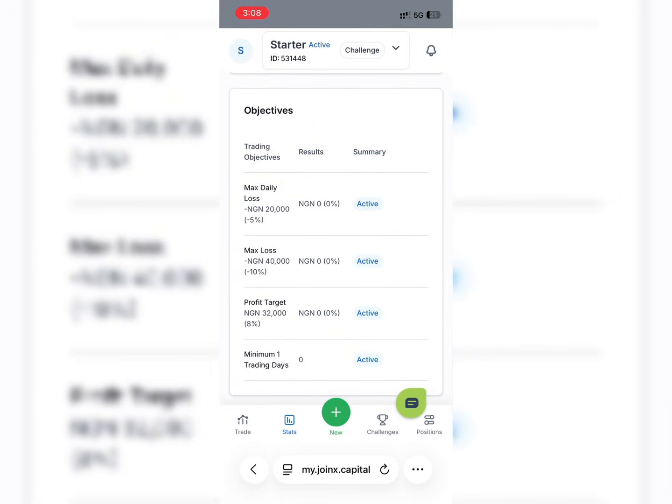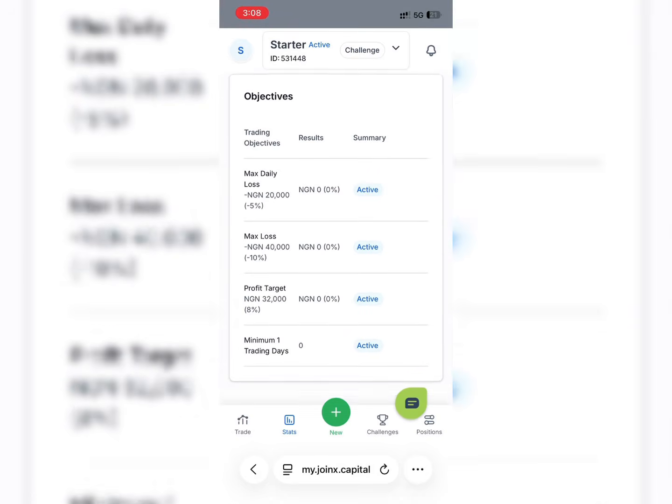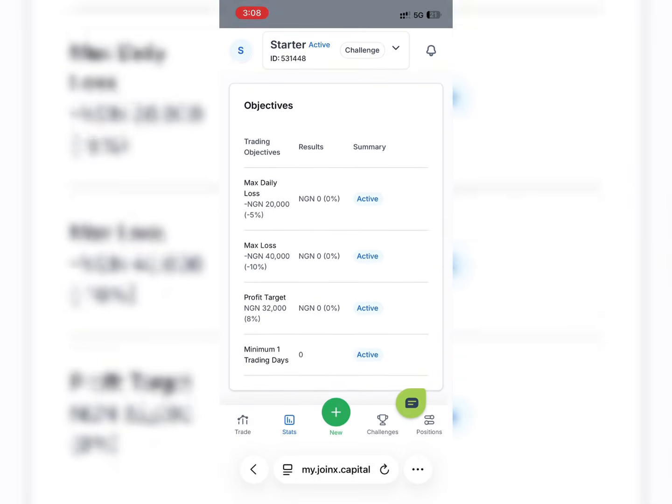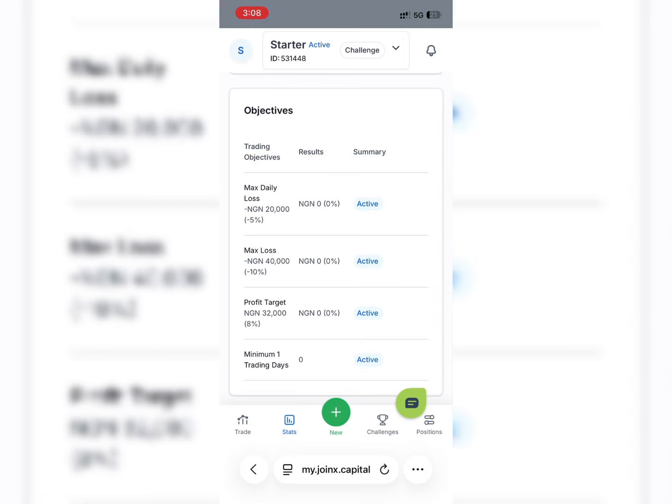Now the last time I made a video about this platform, the little rule which was added to it, which a lot of us missed, was that you are not supposed to pass the first and second phase within a single day. You're supposed to give it a 3 days interval. A lot of us missed out on that. Even myself missed out on that. I had to create a new account to get the one which I was able to make withdrawal from. Now I saw a lot of comments also about a lot of people who actually missed out on that little rule which you actually slipped on.